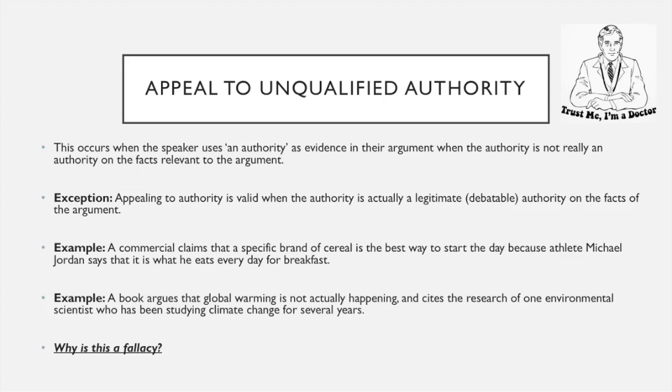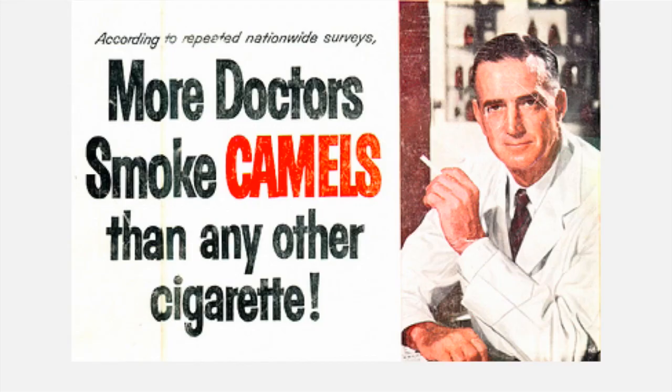The appeal to unqualified authority is fallacious because they're using experts outside of their area of expertise in order to make it look credible. So a doctor said something, but the doctor is actually speaking outside of their area, so they don't necessarily know what they're talking about. They're using something that looks credible when they're not actually credible.